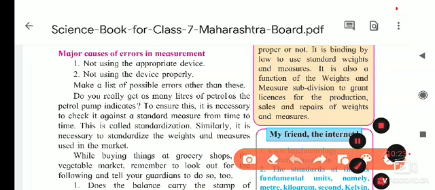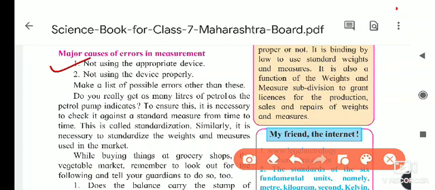So first, not using appropriate devices. If you are not using the appropriate devices, then it causes errors in the measurement. And not using the device properly: the device is appropriate, but if it is not used properly, then also it causes errors in the measurement.